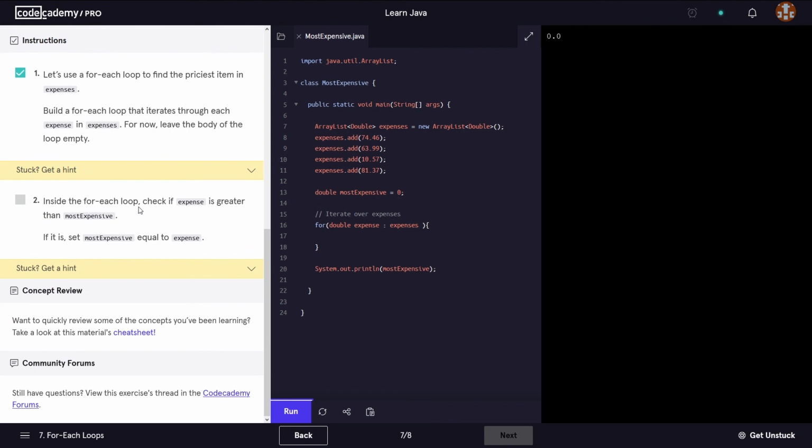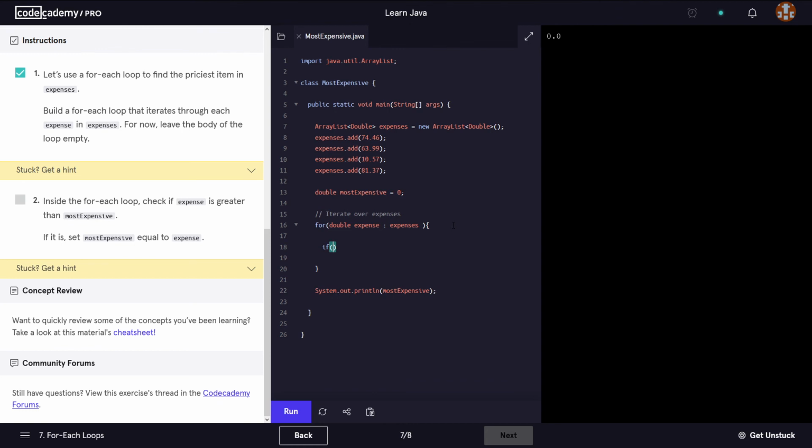It says inside the for each loop, check if expense is greater than the most expensive. If it is, set the most expensive equal to expense, okay? Well, we can see that most expensive here has already been declared and initialized at 0, because at this point we don't know. So we're going to start at 0.